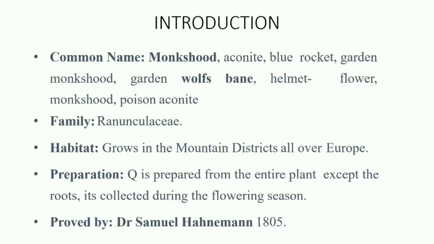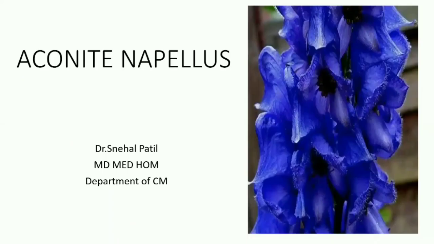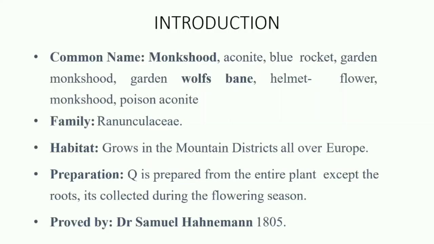In introduction, its common name is monk's hood. Why monk's hood? Because its flowers look like the hood which monks wear. So it is called monk's hood. Aconite or blue rocket, garden monk's hood, garden wolf's bane, helmet flower, monk's hood or poison aconite. These are common names of Aconite napellus.